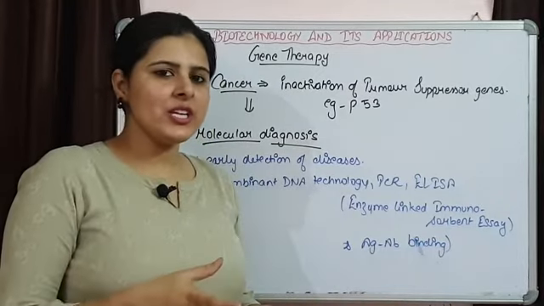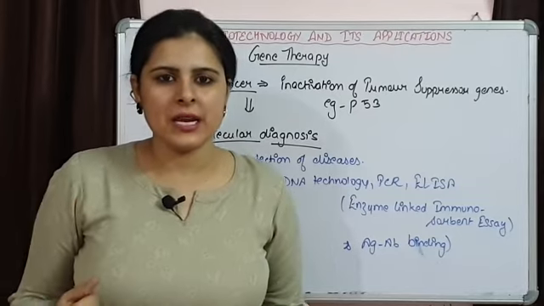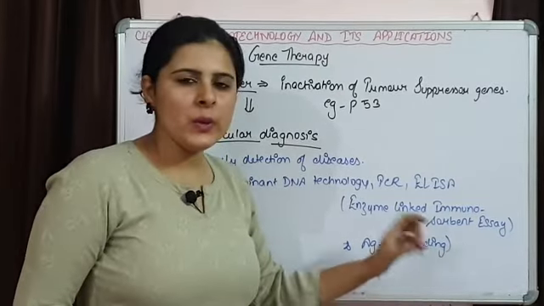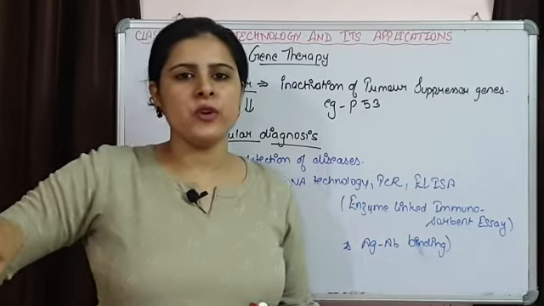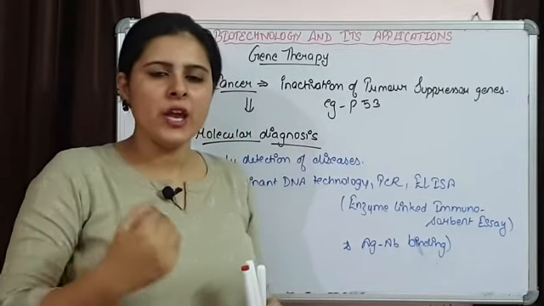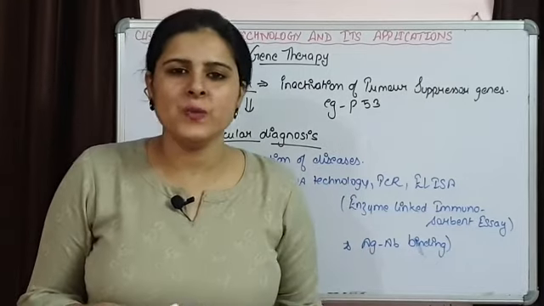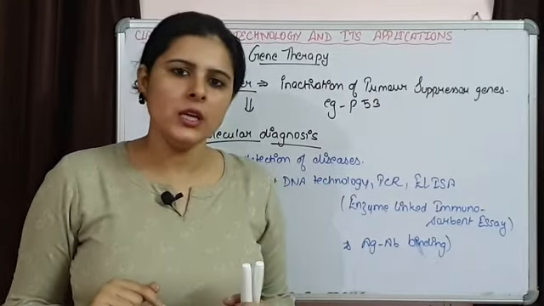When an antigen enters our body, the body starts producing antibodies against that particular antigen. So in ELISA we basically detect the antibodies that are present for a specific antigen. The detection of antibodies confirms that this particular antigen is present in our body, and because of that antibodies are being produced.